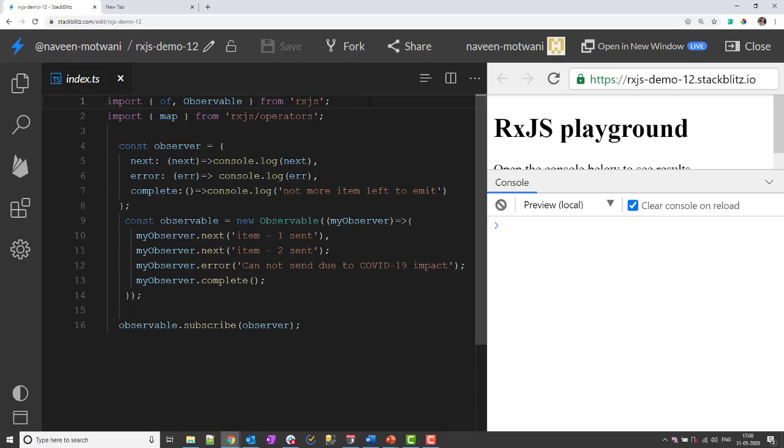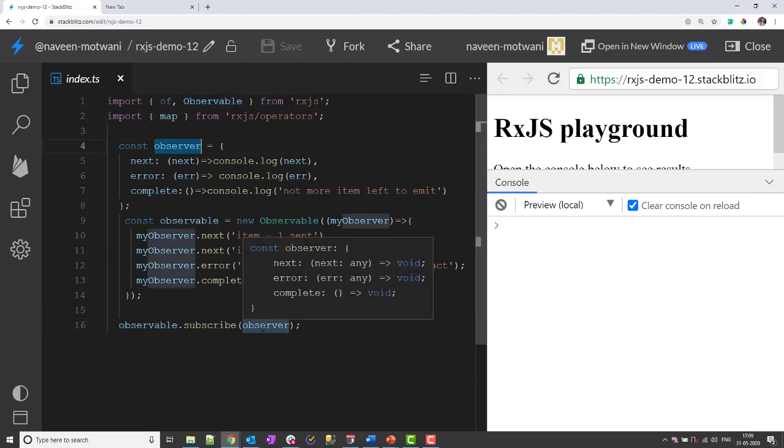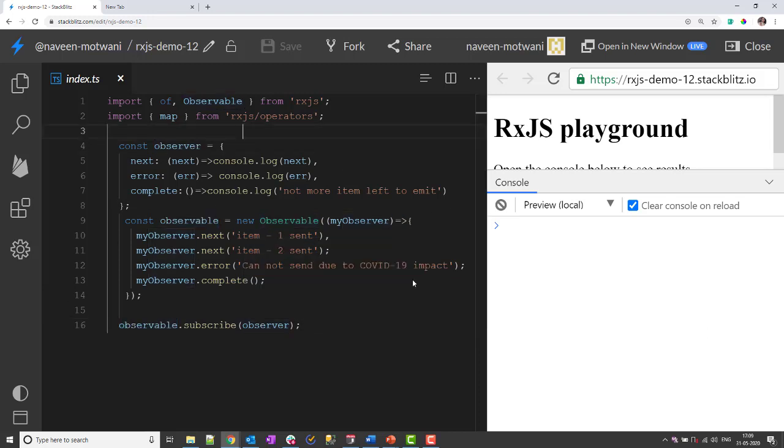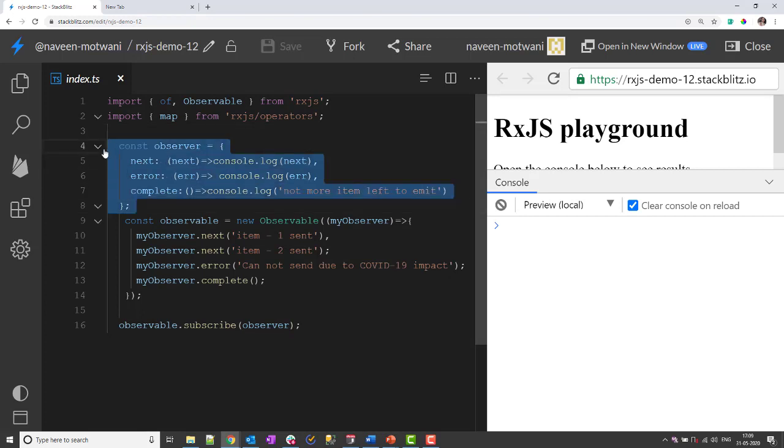Okay, so I have a very basic program over here where I'm trying to create an observer, an observable, and then running this observable by providing this observer as an input. Now let's focus on this observer first. As I was explaining, the observer has three main methods. In terms of RxJS terminology, I can say the observer has three callback methods.